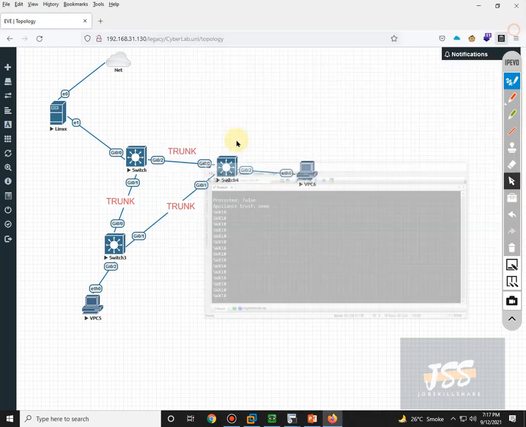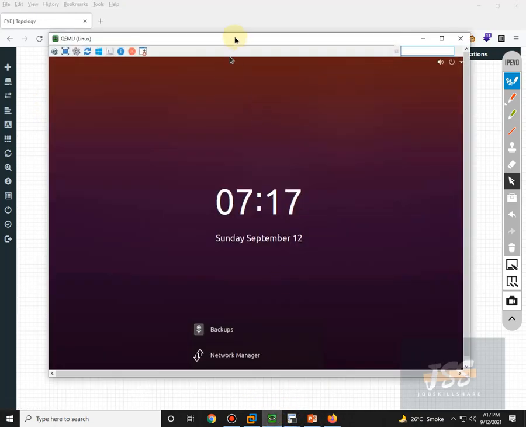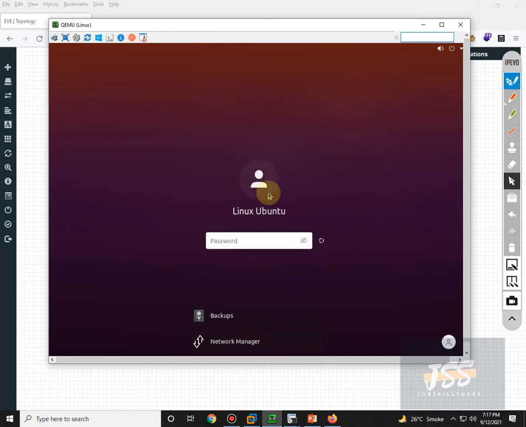So currently the attacker is in a very good situation. He can create a trunk link with this one. So let's do it. Click on this Linux. I'm already on that. You need to type the password for that.